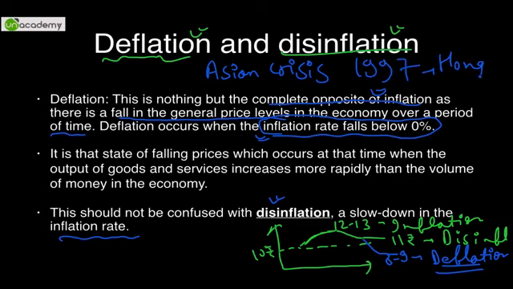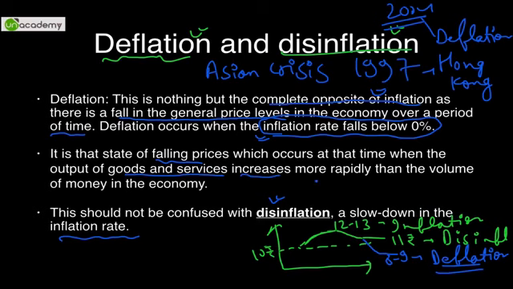In Hong Kong, it was seen in the form of deflation, and it continued till the year 2004. Is that understood? So this was a certain example, and in simple terms you can say that falling prices occur when the output of goods and services increases much more than the volume of money present in the economy. This is a complicated definition, but I explained it in as simple terms as possible.